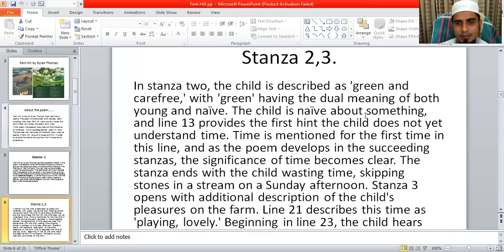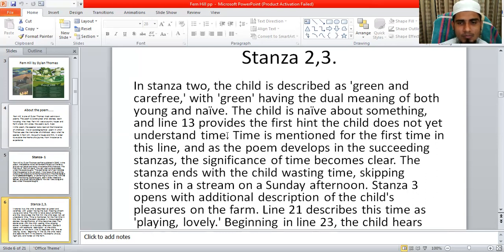So the child is naive about something, he is very much curious about something. And line 30 provides the first hint the child does not yet understand time. Children never understand what time is, what the influence of time is. They never think or imagine about time.